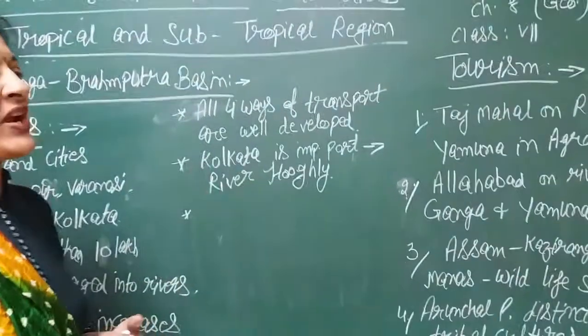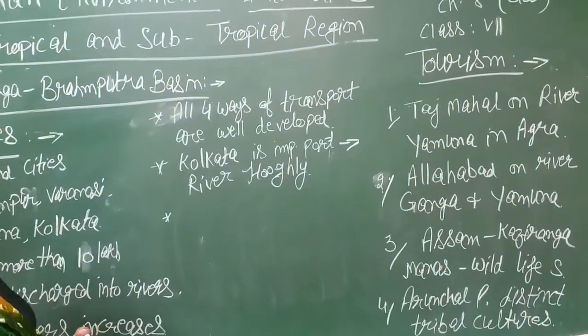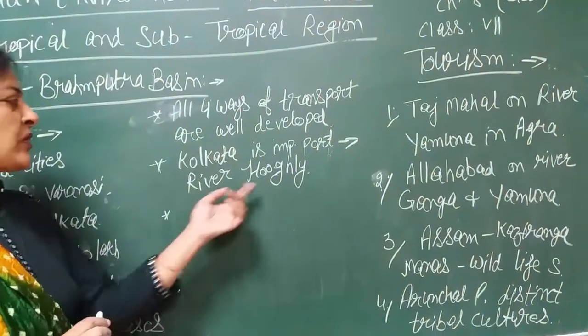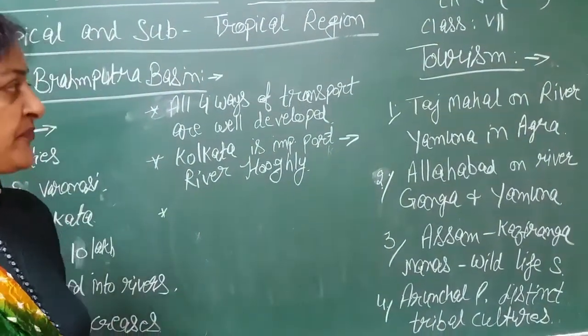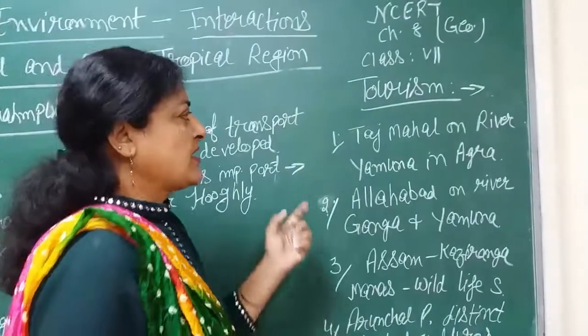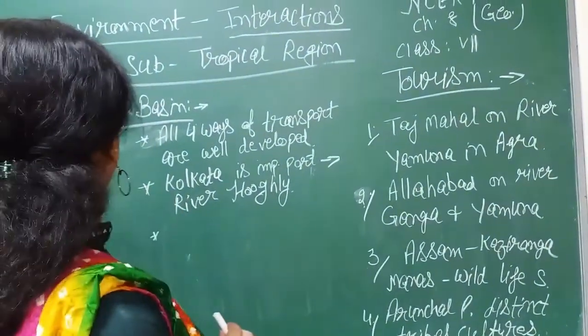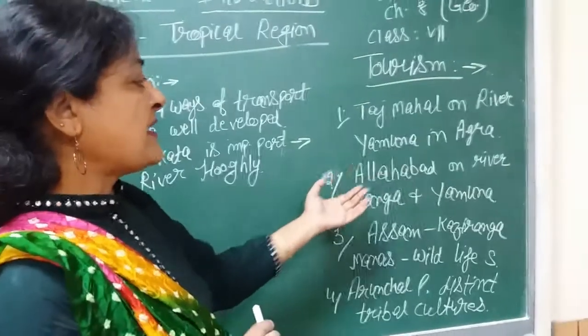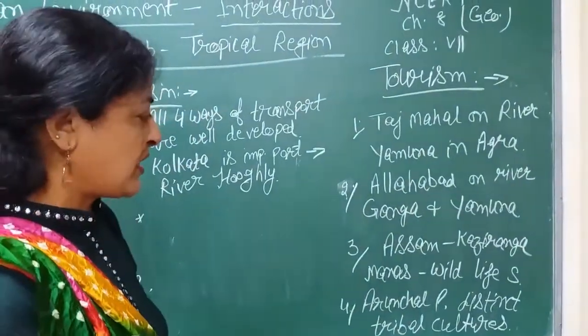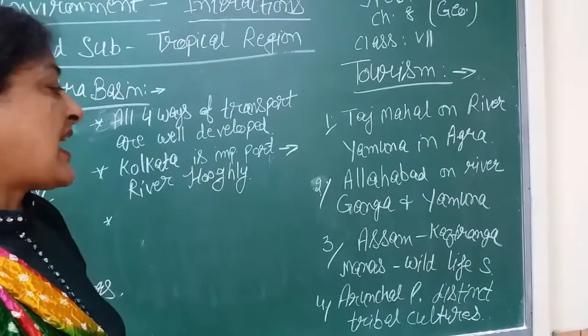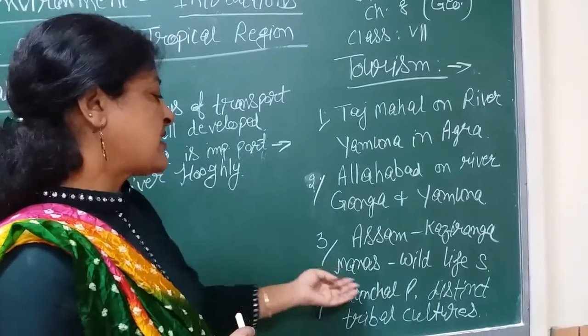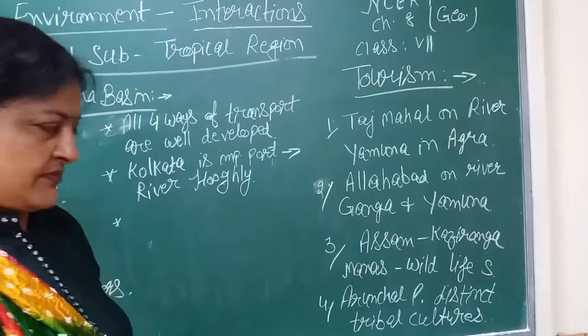All four ways of transport are well developed in this area, and Kolkata on the river Hooghly is an important port here. Then comes tourism. Taj Mahal on river Yamuna is in Agra. It is also in the Ganga Brahmaputra basin. Then Allahabad on rivers Ganga and Yamuna. In Assam, Kaziranga National Park and Manas wildlife sanctuaries are here.